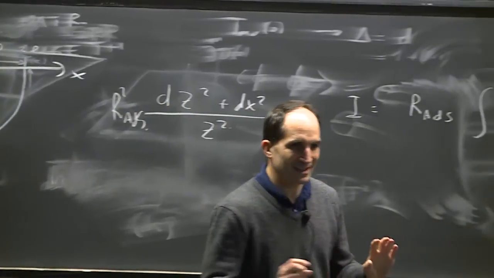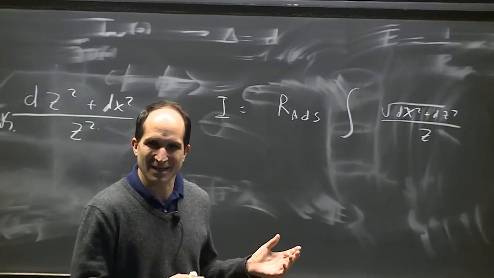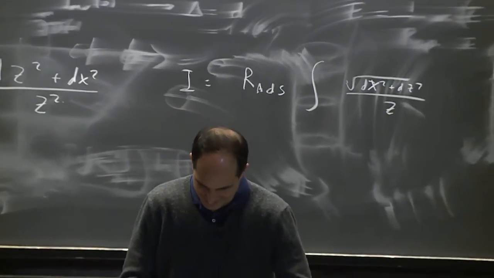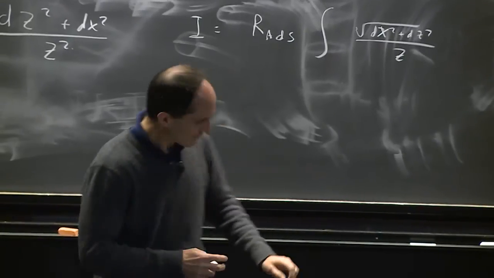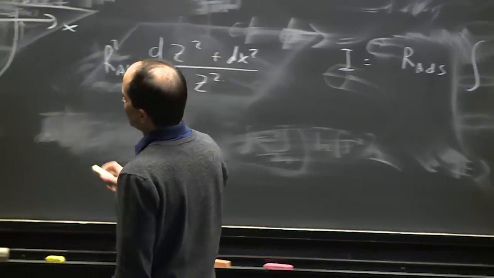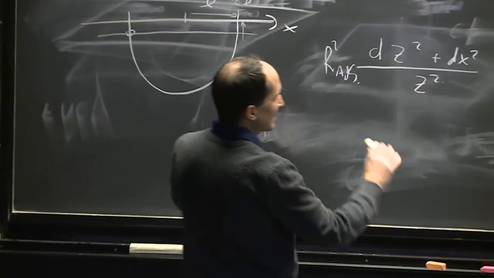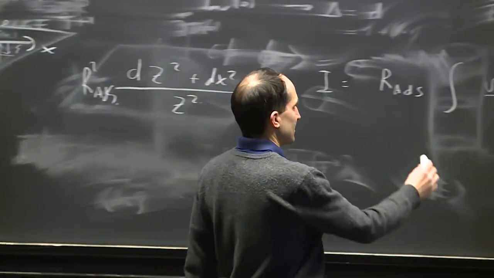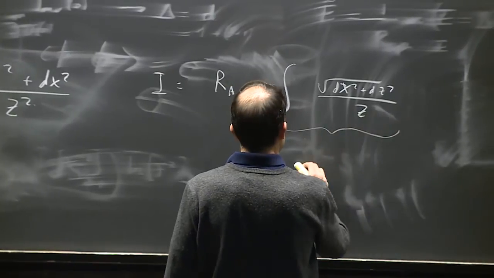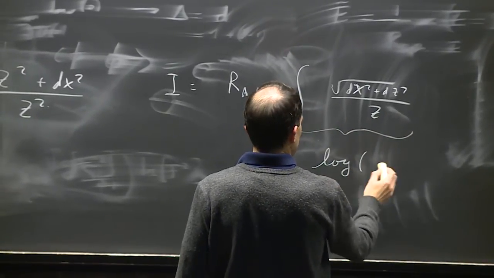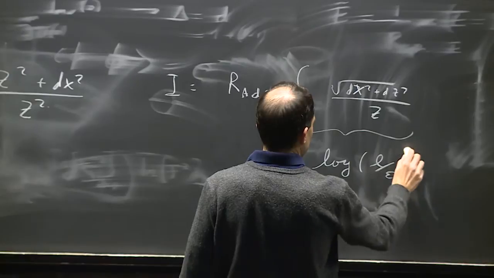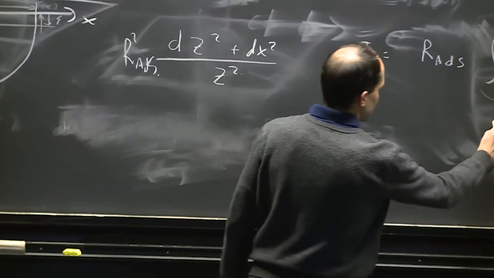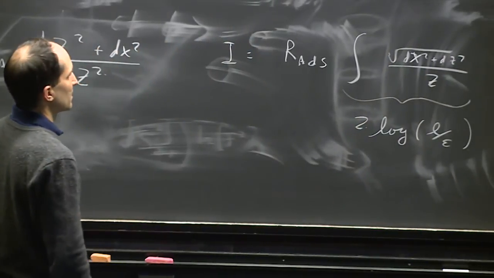The small details you have here are equal to the small details you have in field theory, and are not important. You have to regulate this by putting in some cutoff at some distance epsilon, and then this length is finite and proportional to the logarithm of L over epsilon, with some factor of 2. So as you take epsilon to 0 it diverges, but otherwise it doesn't.